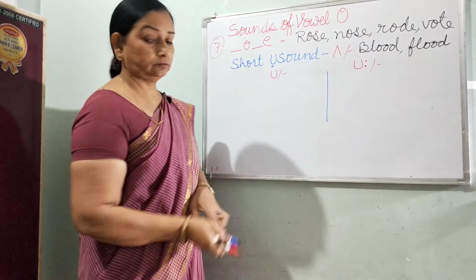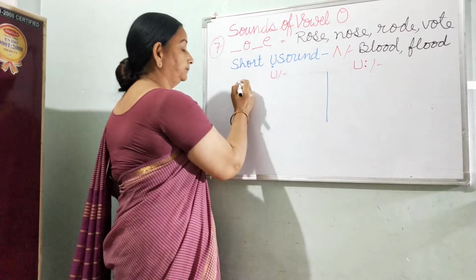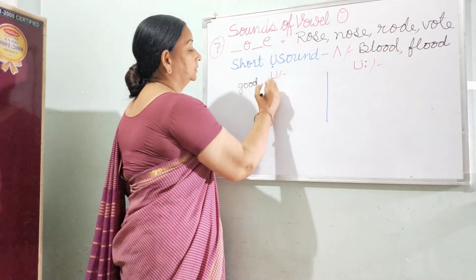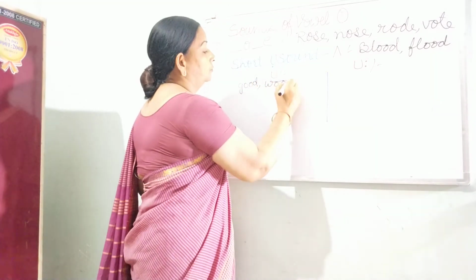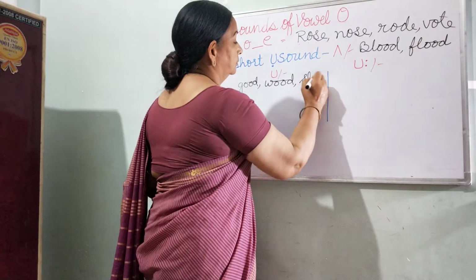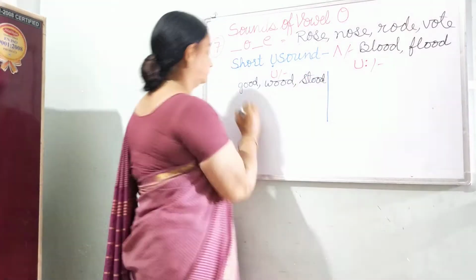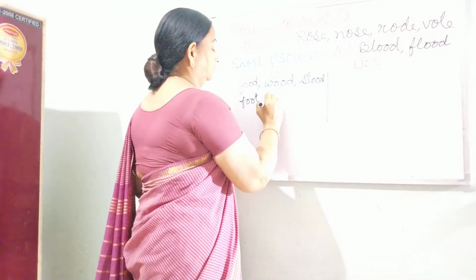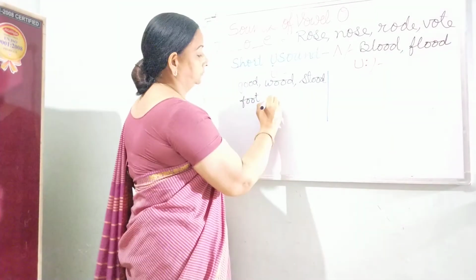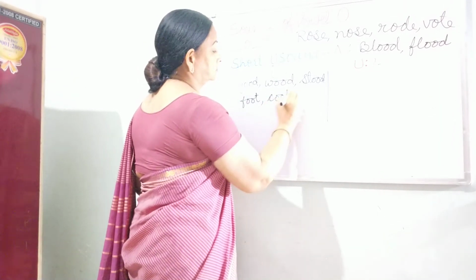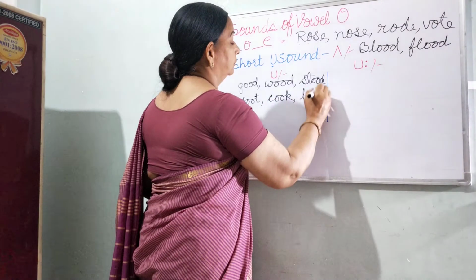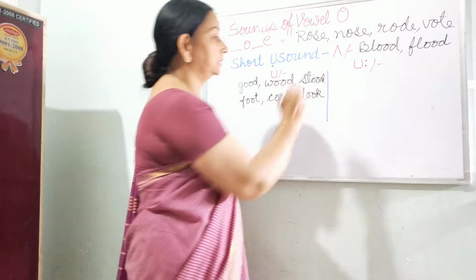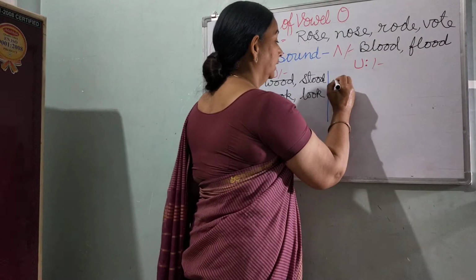So see the words, for example, like good, wood, stood, foot, and cook or look.